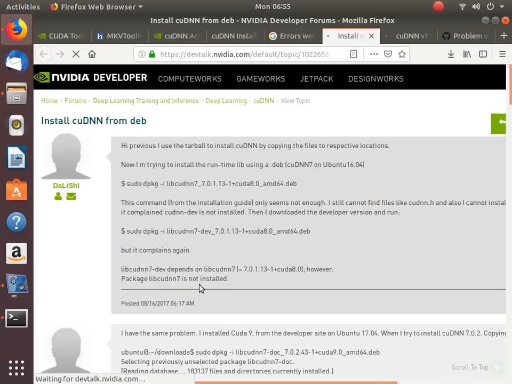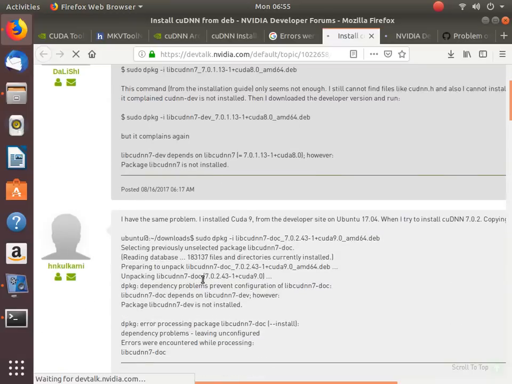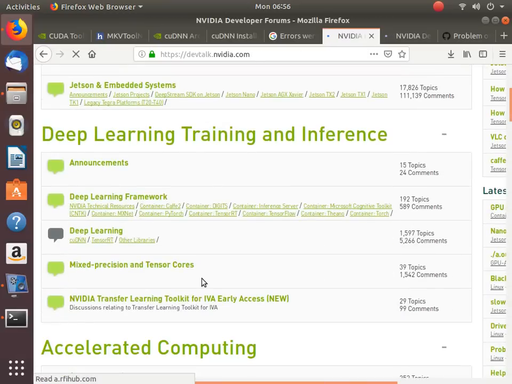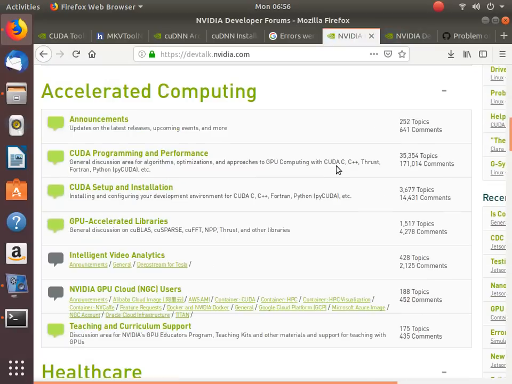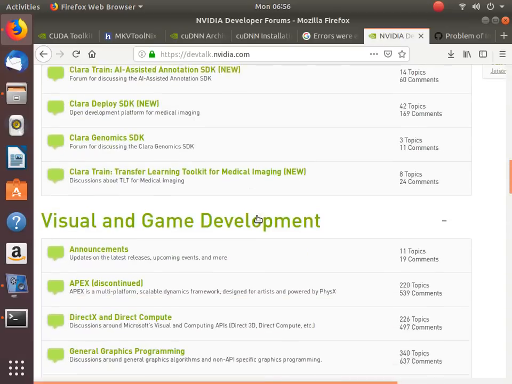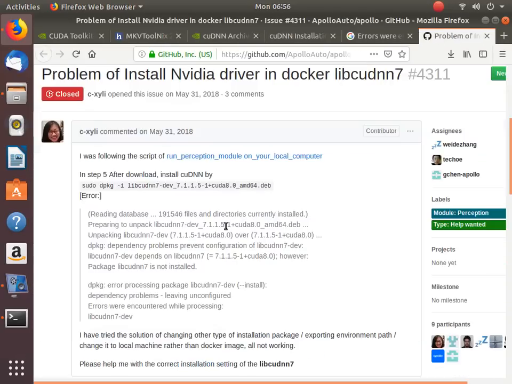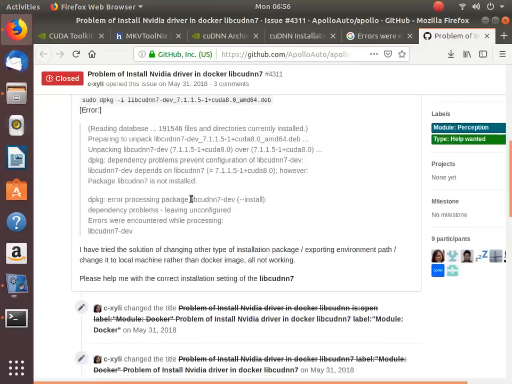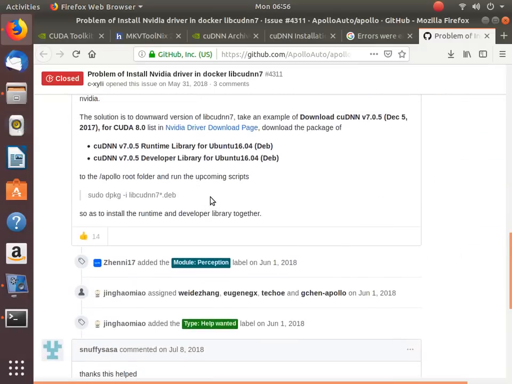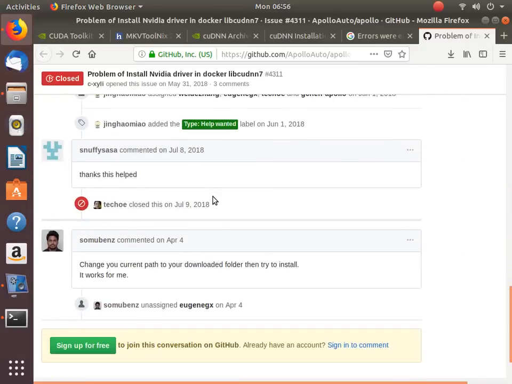I had this problem, and it complains like this. What shall I do? People are asking. What went wrong? Okay, no problem, nothing is showing up. Okay, so when you just do it, it shows some errors like this. So what shall I do?